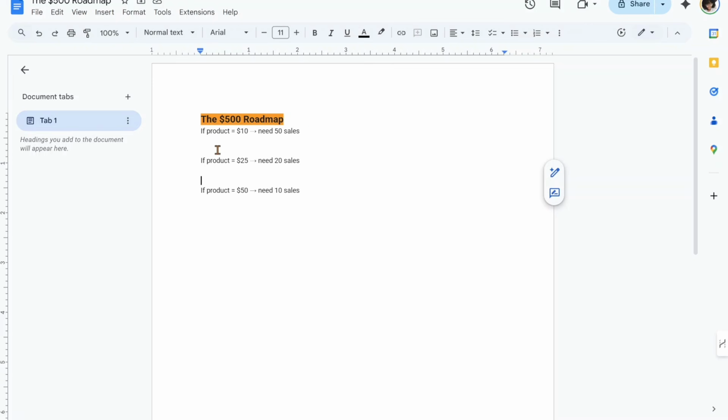So this is your $500 roadmap. If your product is $10, all you need is 50 sales. If your product is $25, all you need is 20 sales. If your product is $50, all you need is 10 sales. So this is your $500 roadmap. So this is how you can achieve your goal. Whether it's $1,000 you want to make selling your digital products, by the end of this month you can achieve it. By the end of this year you can achieve it.